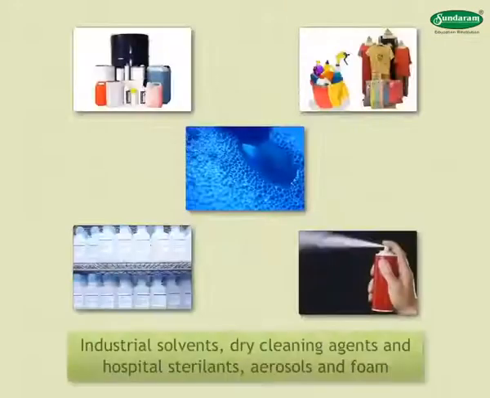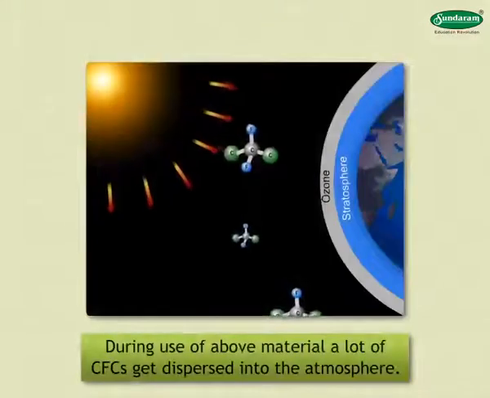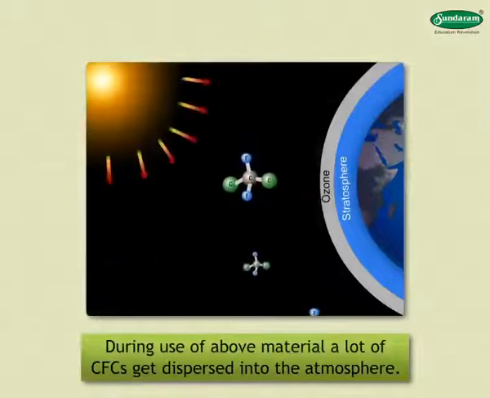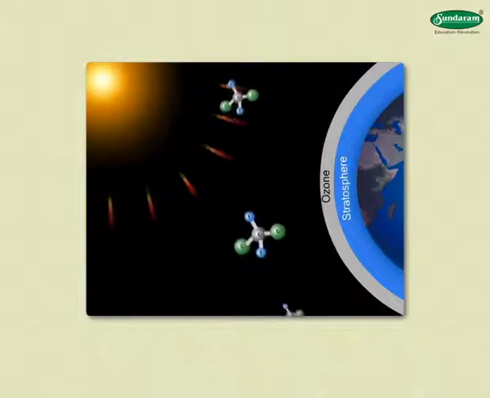It is also found in industrial solvents, dry cleaning agents, hospital sterilants, aerosols, and foam. During use of the above materials, a lot of CFCs get dispersed into the atmosphere.